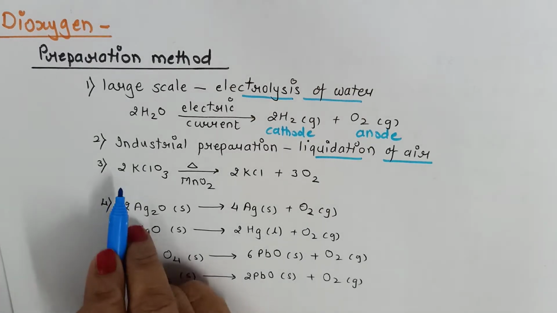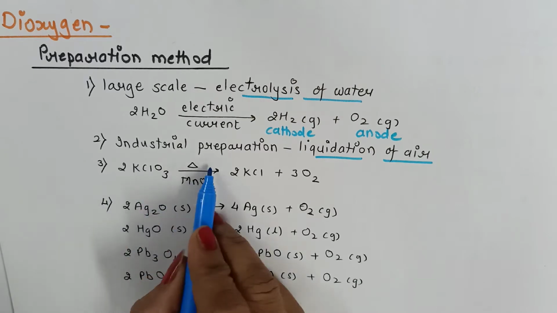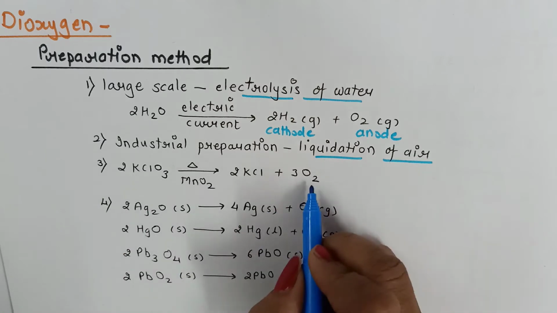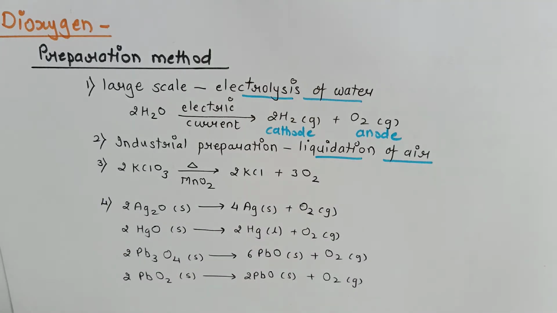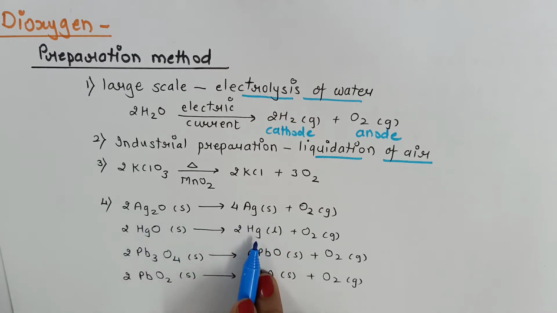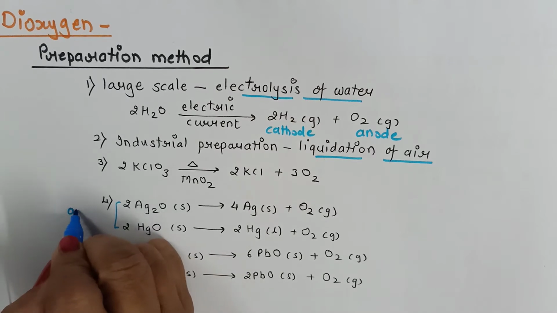The next method is by decomposition of potassium chlorate. Thermal decomposition of potassium chlorate in presence of catalysts such as manganese dioxide will give us dioxygen. Now, dioxygen can also be obtained by thermal reduction of various metal oxides. We have already seen in metallurgy that metal oxides can be reduced, and there we get oxygen as a byproduct. Like silver oxide or mercury oxide, they can be reduced to corresponding metals and oxygen gas will be obtained. Now these methods are called auto reduction.